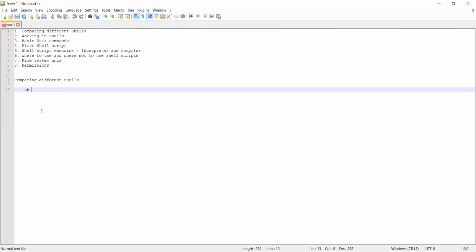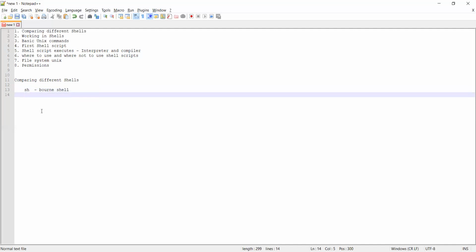This is a short indication of shell, and where it has to be used, I'll get to in a moment. This is a basic shell, the Bourne shell. When it was developed, Bourne shell was the first one we had, and C shell is indicated with SH.